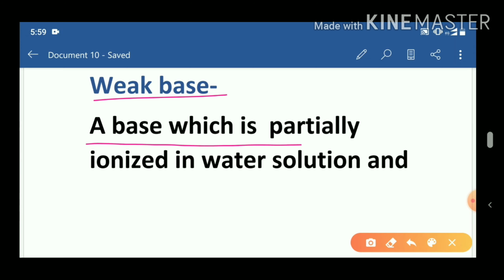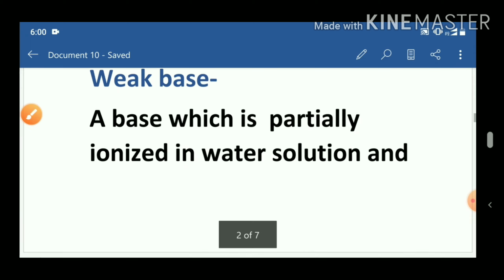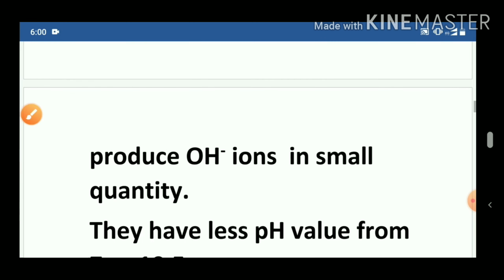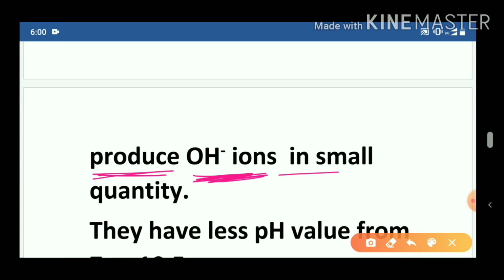A base which is partially ionized in water or aqueous solution is known as a weak base. That means the base does not completely ionize, only some part of it gets ionized. It gives hydroxide ions in small quantity.